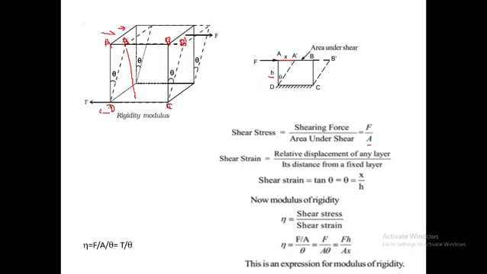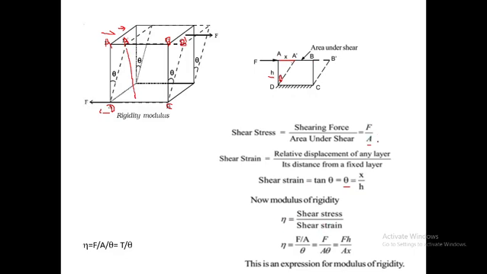h is the height. Now shearing strain is given by tan theta, the ratio of this length to this length. Theta is very small. When you consider solid material, the tilting, the shearing, is very small, so the angle is very small. So tan theta is equal to theta when theta is very small, and tan theta is equal to x divided by h. Now put this in the modulus of rigidity equation, shearing stress to shearing strain.